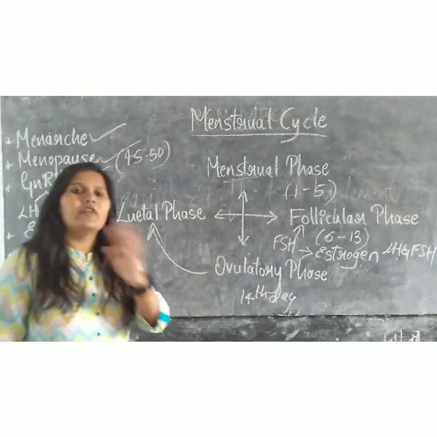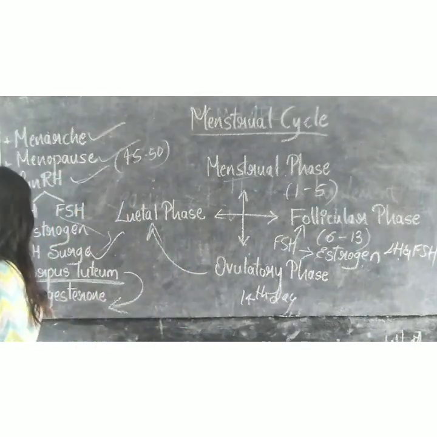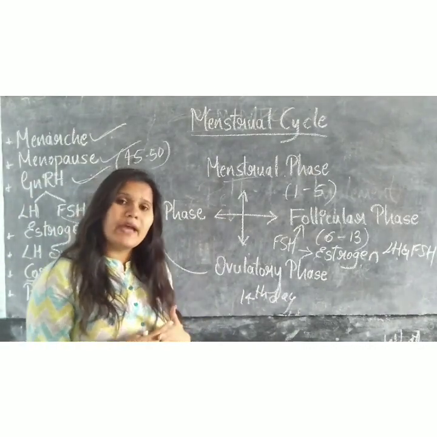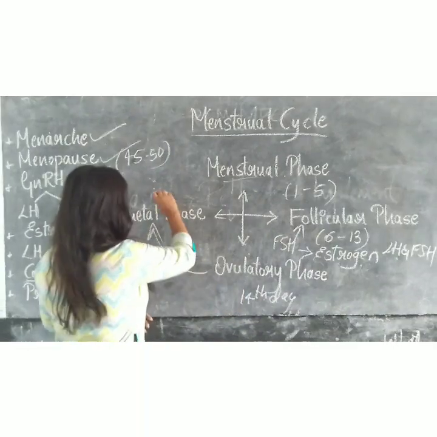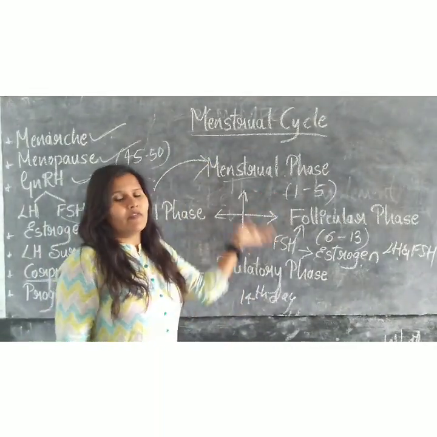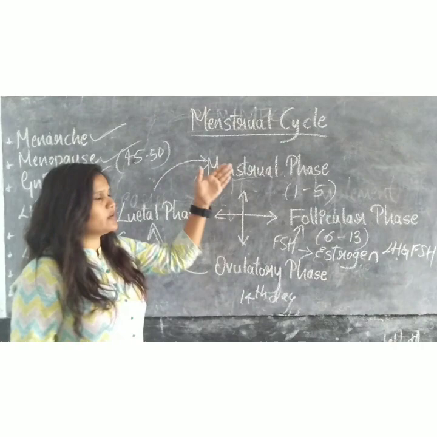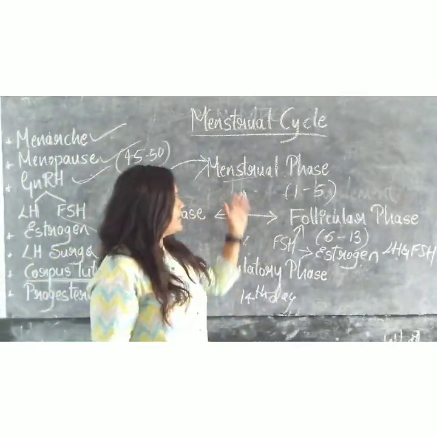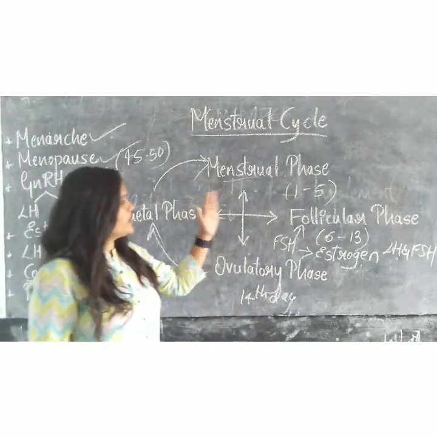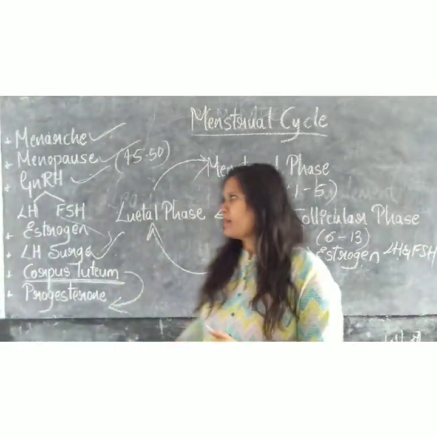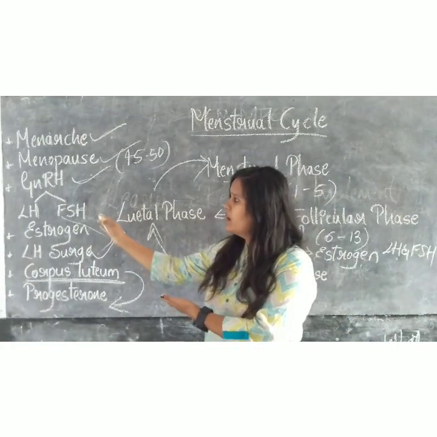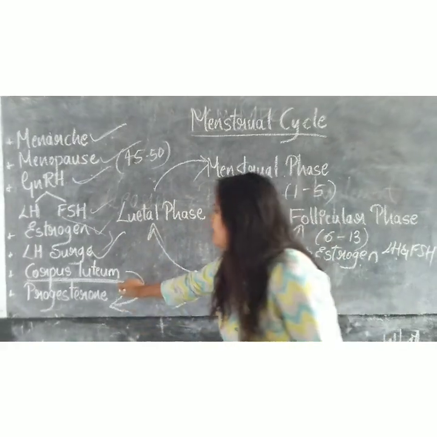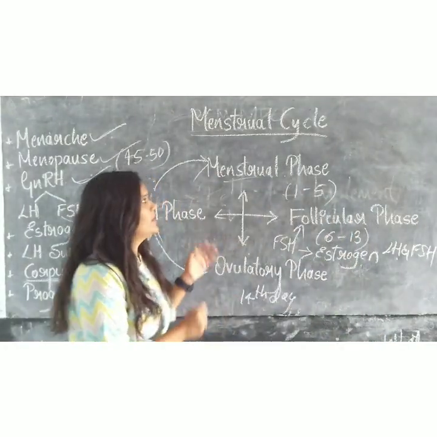If the egg is not fertilized, the corpus luteum degenerates and again the wall of the endometrium breaks, which leads to the menstrual phase, where one more menstrual cycle takes place. This is about the menstrual cycle, which has these four phases. Each phase has its own characteristics under the regulation of hormones, that is LH and FSH, and also estrogen and progesterone. This is about the menstrual cycle.